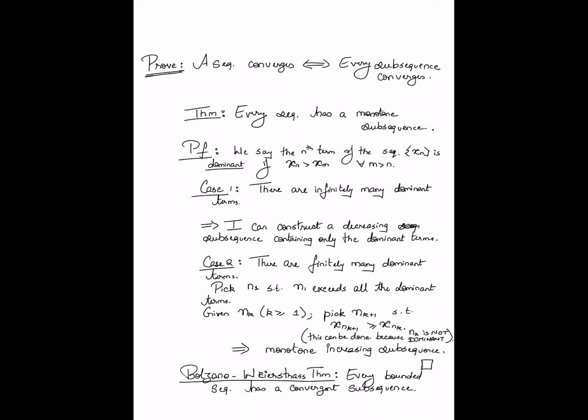This is a very important result. We will often refer to this as BWT, the Bolzano-Weierstrass theorem.